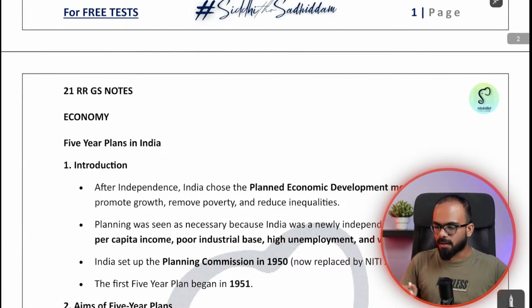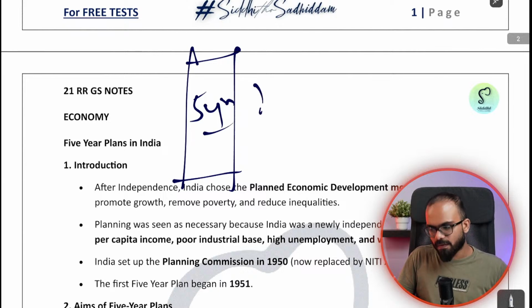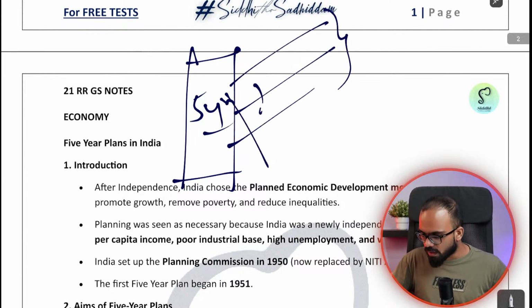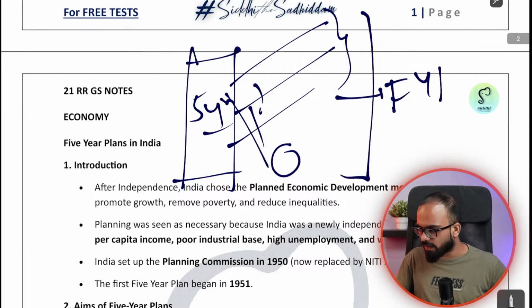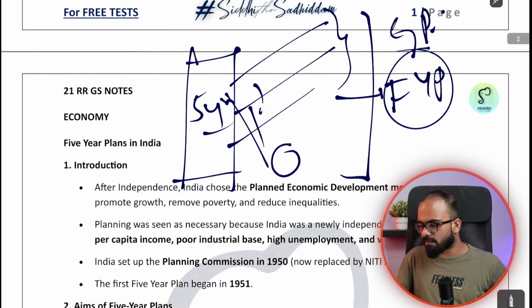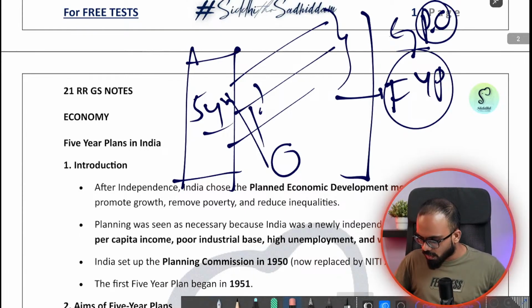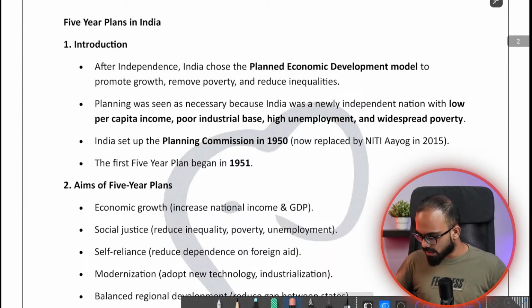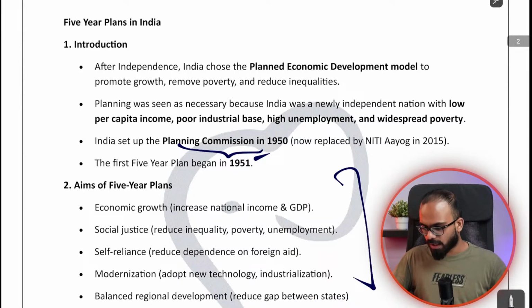In this manner, government used to decide in these 5 years which sector will grow, to which sector we are allocating more money, to which sector we are allocating very less money. This planning is called 5-year plans, and this planning was done by a body known as the Planning Commission. They are asking you a good number of questions on 5-year plans, right? We set up our Planning Commission first in 1950, and there are certain aims of 5-year plans.